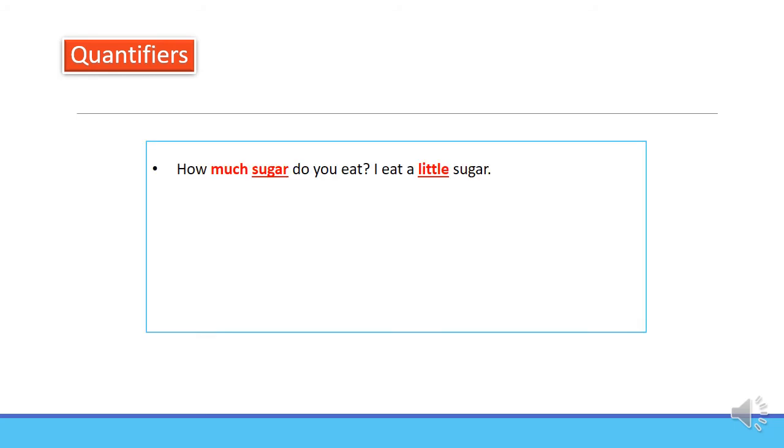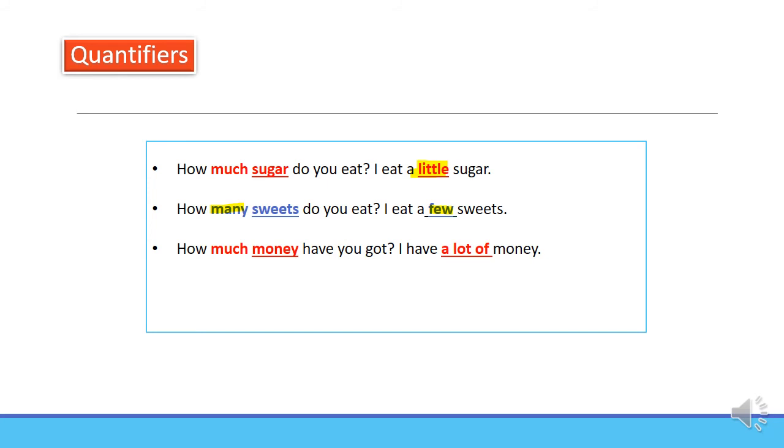Quantifiers. How much sugar do you eat? I eat little sugar. How many sweets do you eat? I eat few sweets. How much money have you got? I have a lot of money. How many dollars have you got? I have a lot of dollars. Here we are practicing quantifiers. Little, few, a lot of. These are quantifiers.